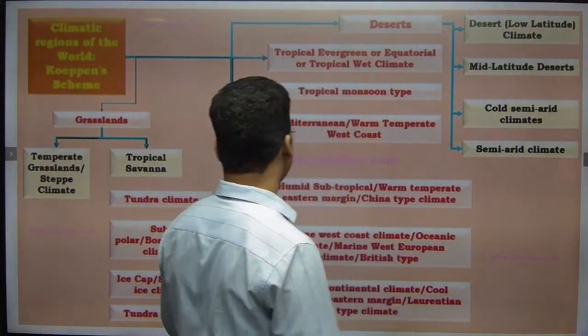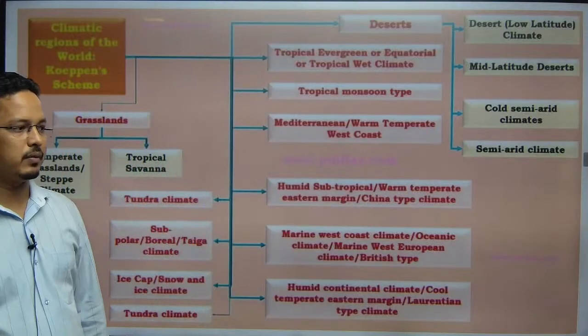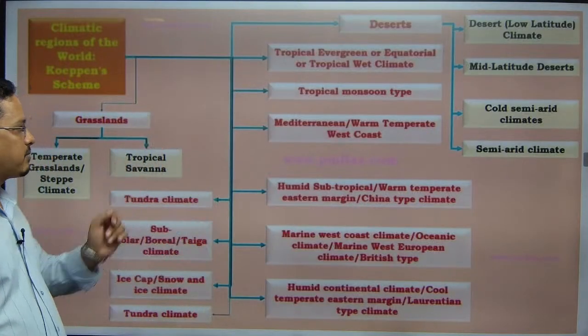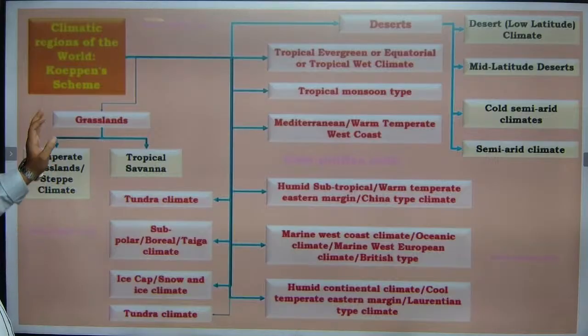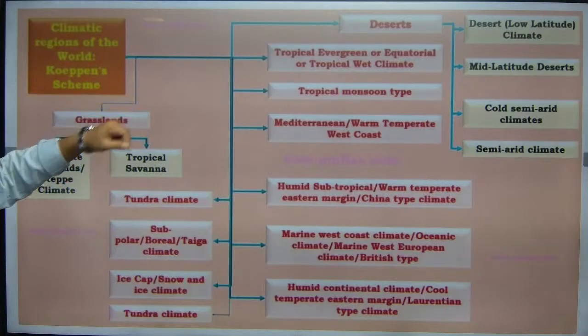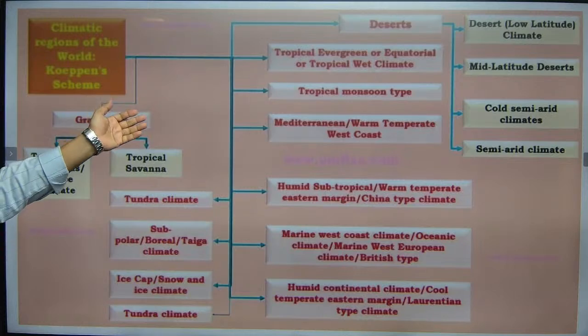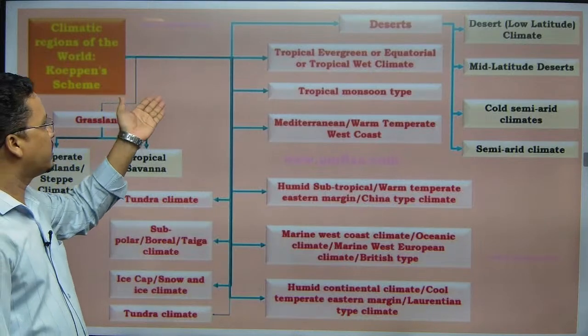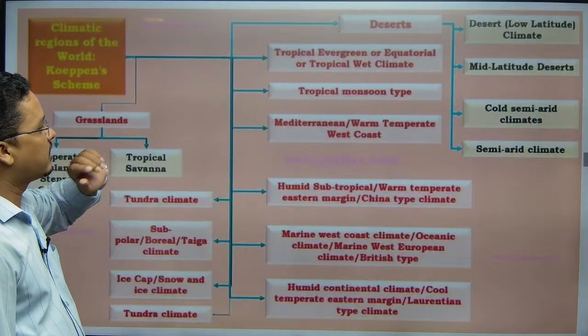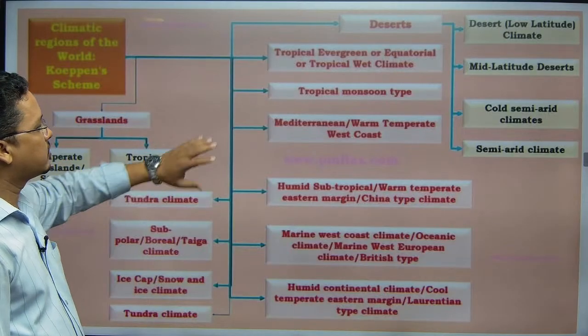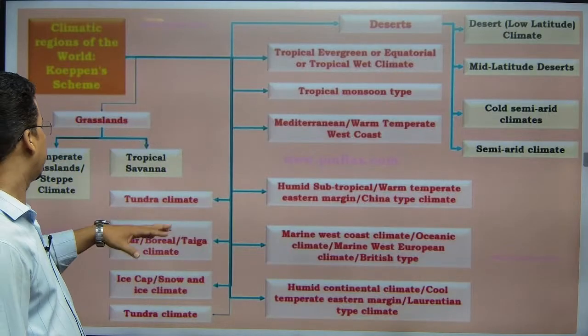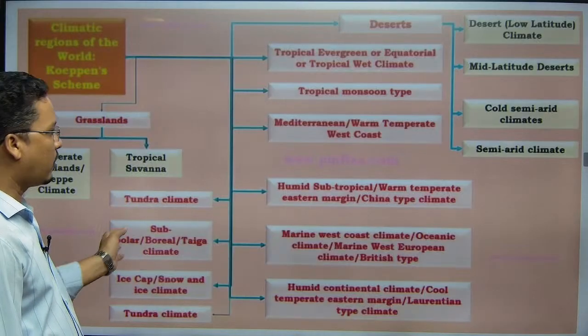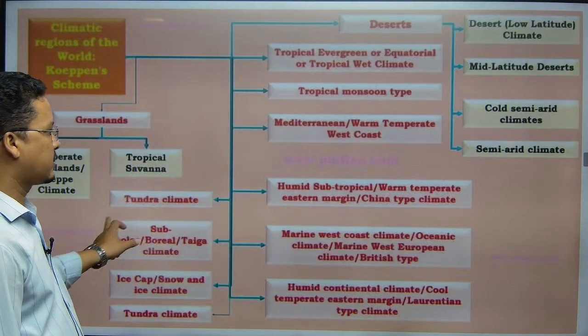Then we will come, see here you can have the map. Here you can also have the climatic maps, the classification. Here we are having the Köppen classification, that if there would be the B type of climate, there would be desert, there would be tropical evergreen, equatorial type of tropical evergreen will be there, tropical monsoon type will be there. So this is how we have divided. Then grassland, savanna, tundra, all these things we have already discussed, right?